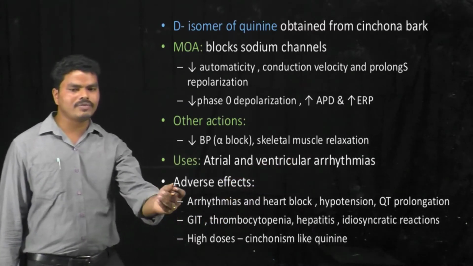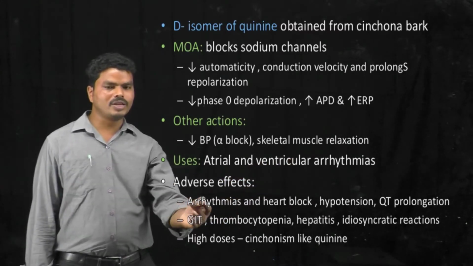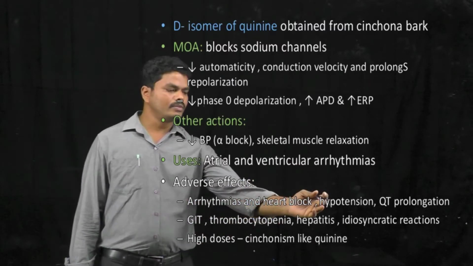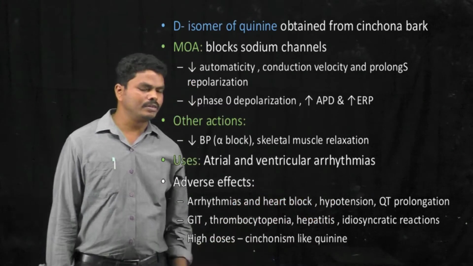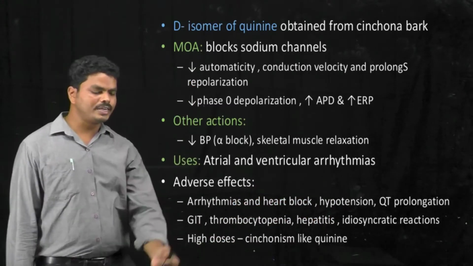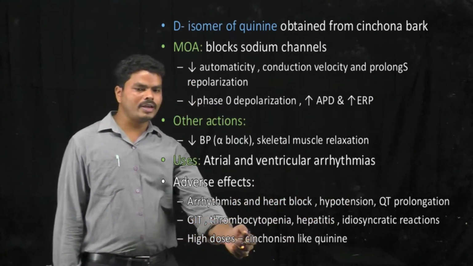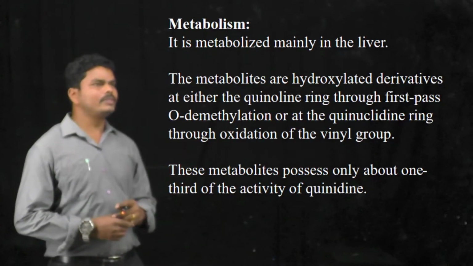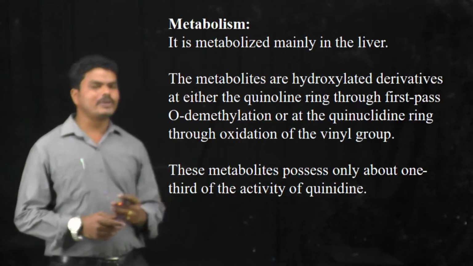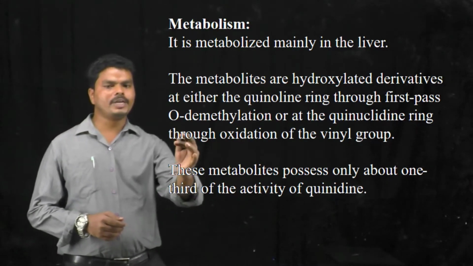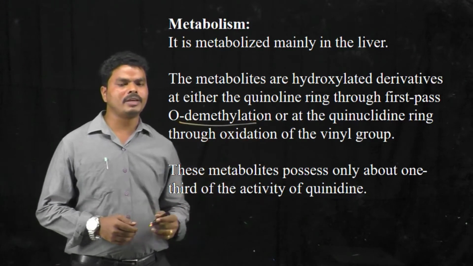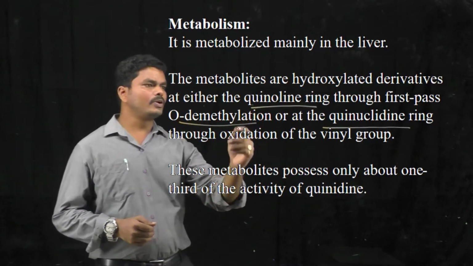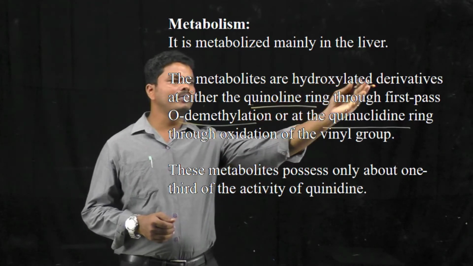And when seen the adverse effects of this quinidine, it produces arrhythmias and heart block, hypertension, and also shows QT prolongation. Other adverse effects are GIT disturbances, thrombocytopenia, hepatitis, idiosyncratic reactions. When you see the metabolism of this quinidine, it is subjected to first pass metabolism by O-demethylation. By the O-demethylation, it is able to produce two types of hydroxylated derivatives.